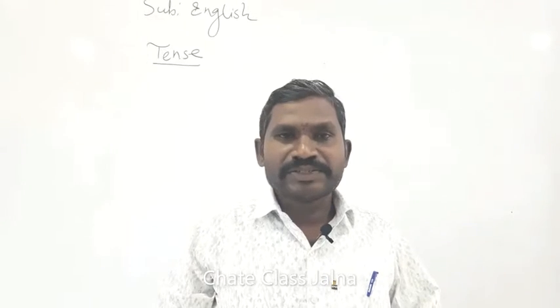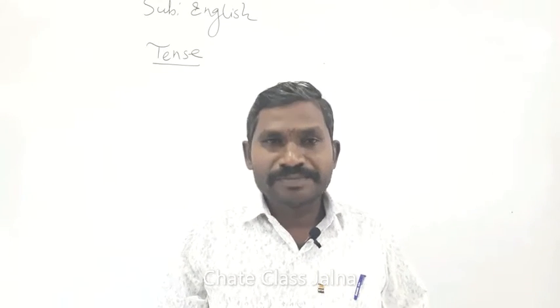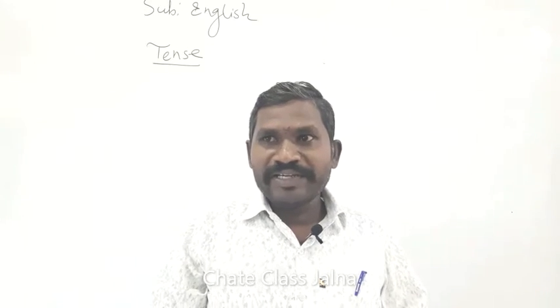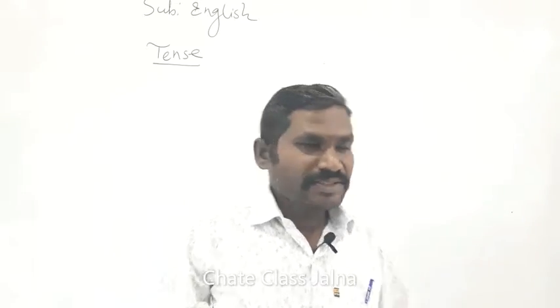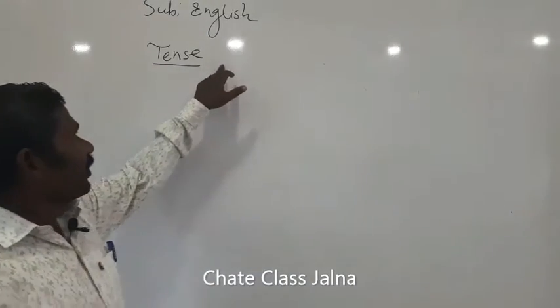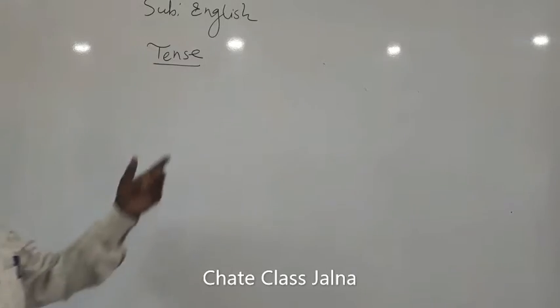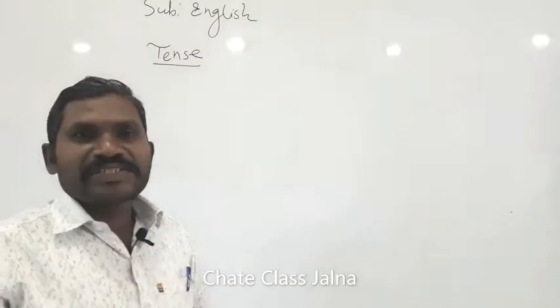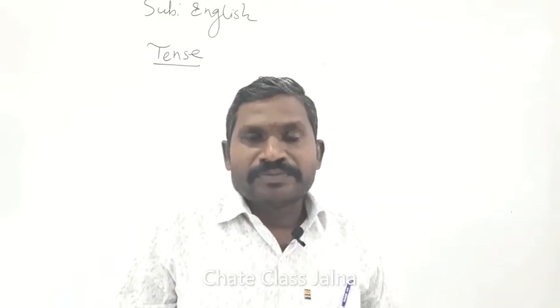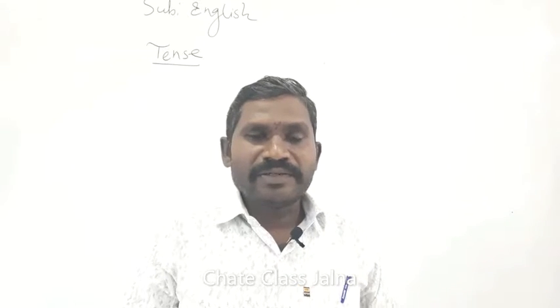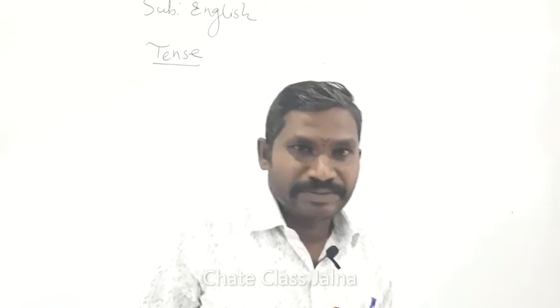Tense is nothing but a time sense. Whatever is related to time, it is the tense, and we can identify those tenses and their subtypes by looking at the helping verbs in them.